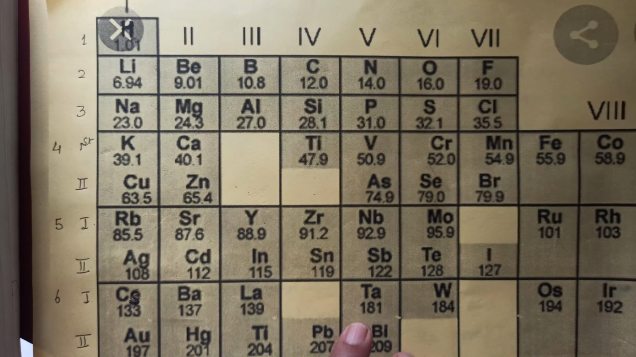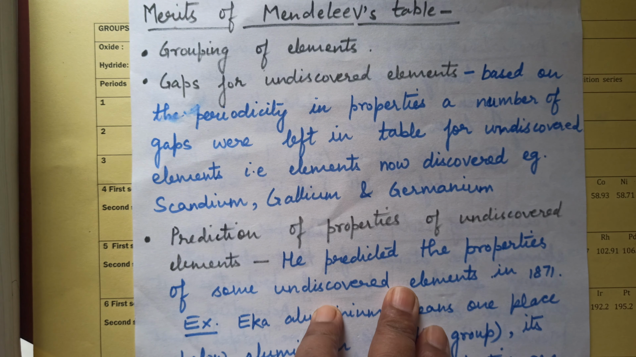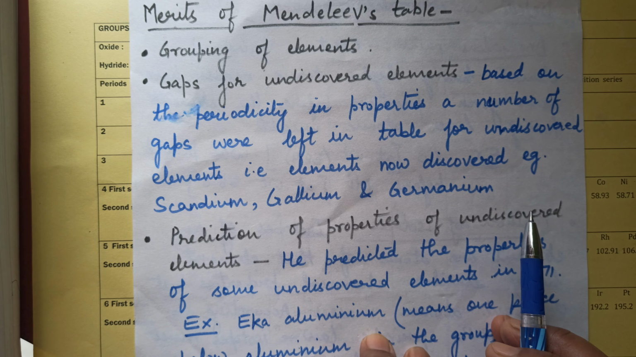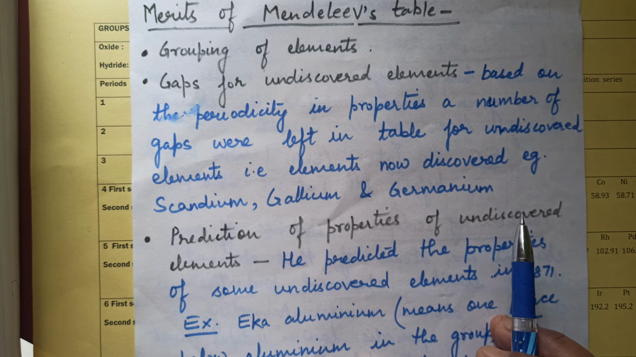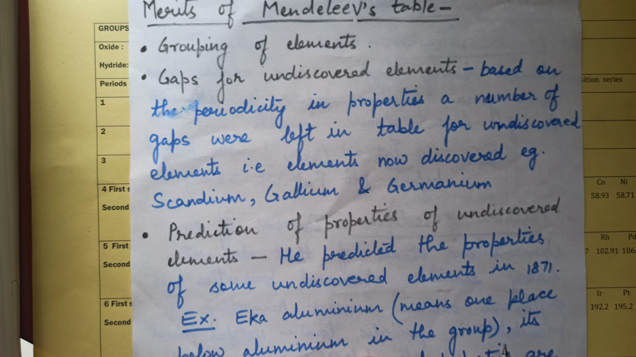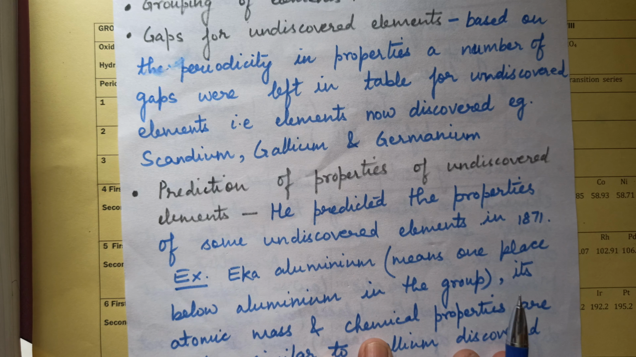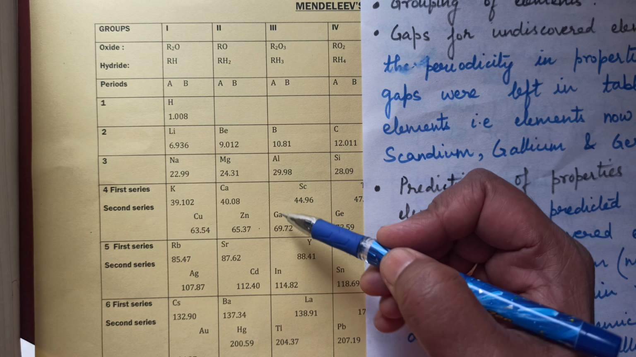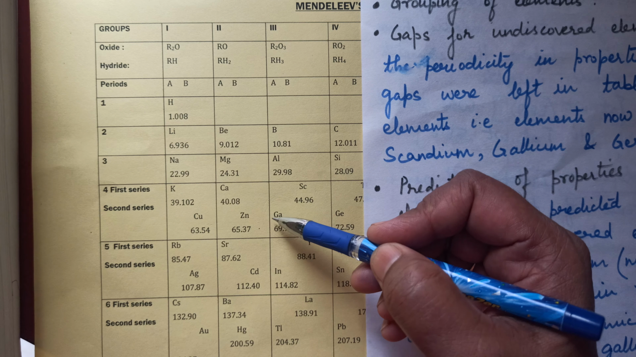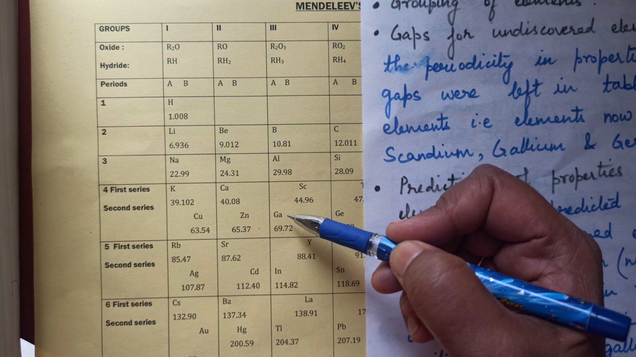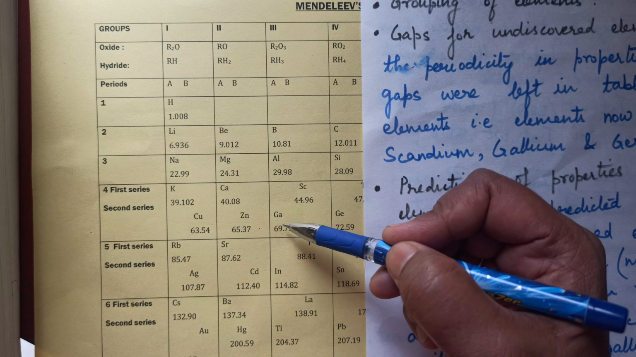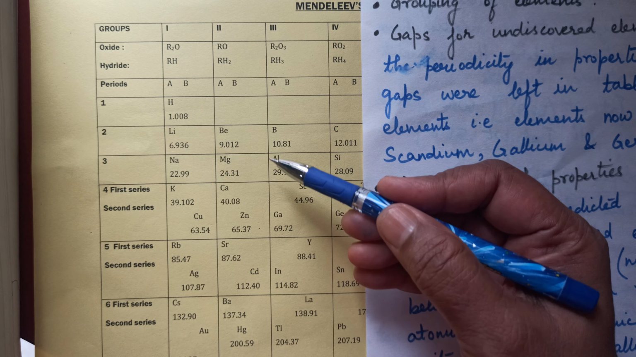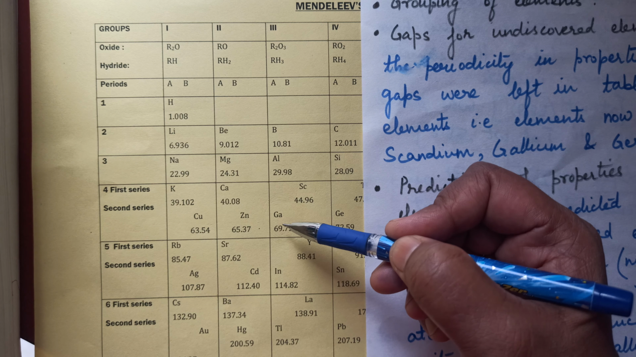If we take an example, let us see the example of gallium. At that time, gallium was undiscovered. Later on, it was discovered. So, what did Mendeleev do? Mendeleev left a place for gallium below aluminium, and he called that place Eka aluminium. The vacant place was kept for Eka aluminium. Eka aluminium means one place below aluminium, and he gave some properties for that Eka aluminium.